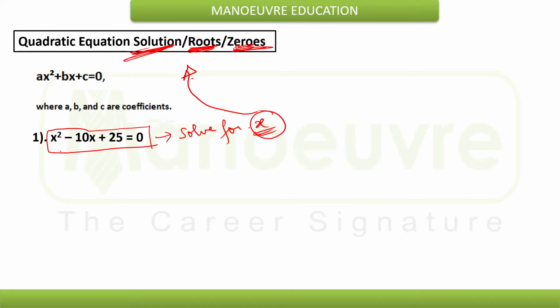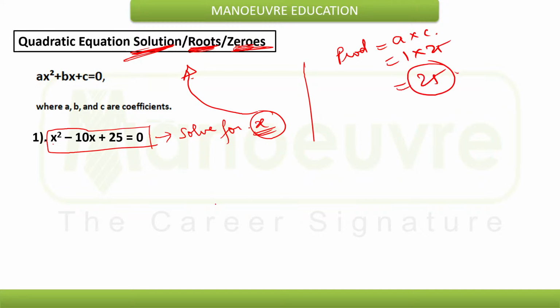Now you can clearly find the value. How can you find the value for this equation? Let's do it the shortcut way. Consider the product of a and c. Here a is 1 and c is 25, so the product is 1 into 25, that is 25. Now I need to split this product into two parts such that the sum will be minus 10.